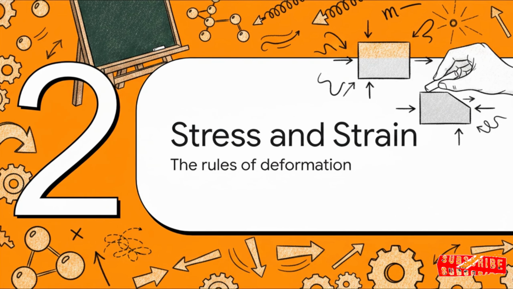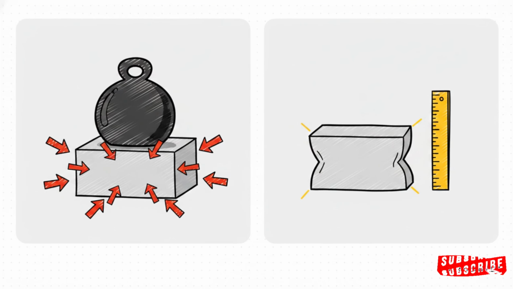Moving right along to Section 2, stress, strain, and stretch. Let's step up to the chalkboard and define the exact scientific vocabulary we need to figure out how these invisible deformations actually happen in the real world. In physics, we really have to distinguish between these two vital terms. Stress is the internal force acting over a specific area that causes the change. Think of stress as the root cause. Strain, on the other hand, is the actual physical stretch or squish in the material itself. Think of strain as the effect.